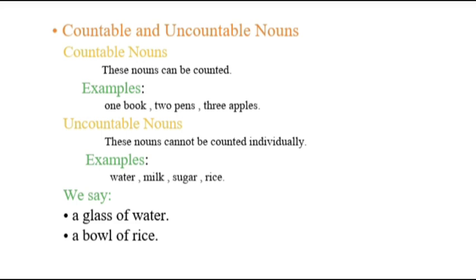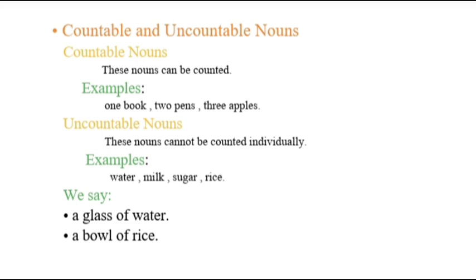Countable and uncountable nouns are two important types of nouns in English grammar. Countable nouns are things that can be counted individually, such as books, pens, apples, and students. They have both singular and plural forms, and we can use numbers with them. For example, we can say one book, two books, or three apples.